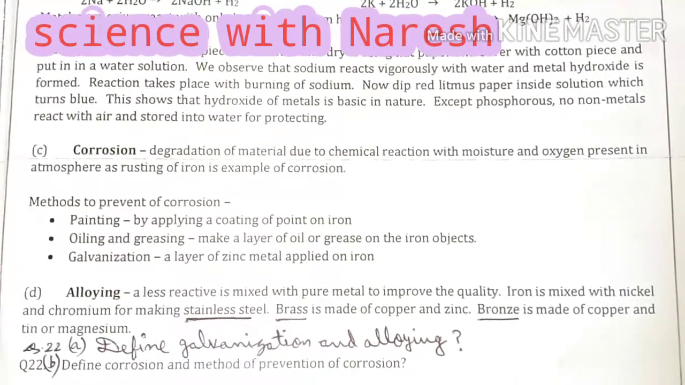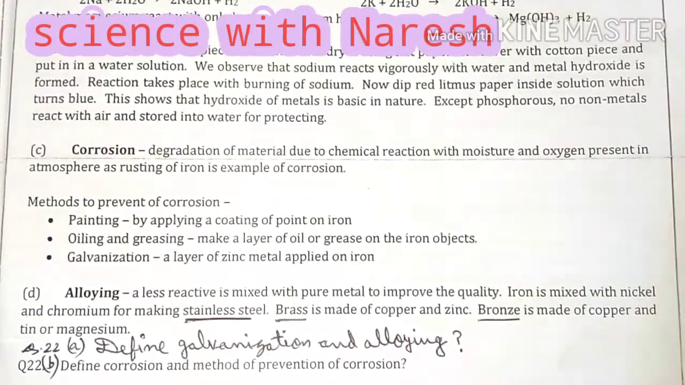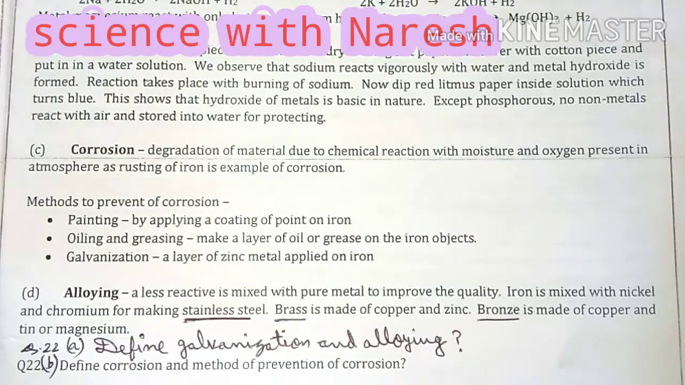Two practice questions are for you. The first one is: define galvanization and alloying. And the second question is: define corrosion and methods of prevention of corrosion. So that's all about today's class.